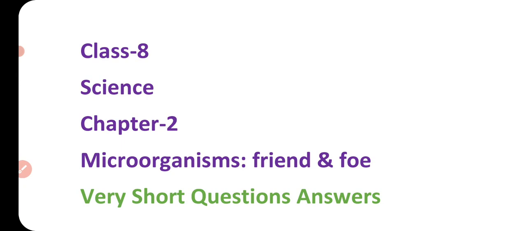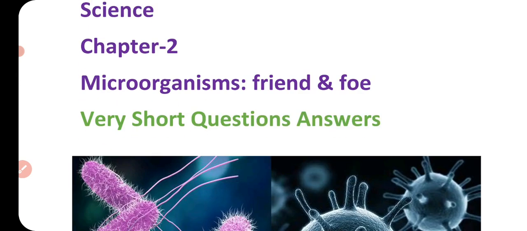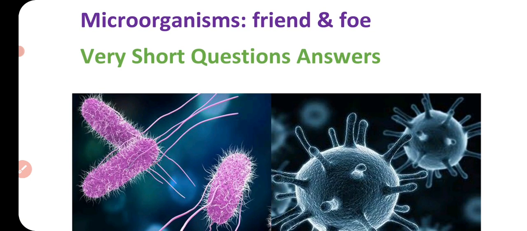Today, I'm going to solve some questions of chapter 2. The name of the chapter is Microorganisms, Friend and Foe, and this chapter is taken from class 8 science. The type of questions are very short question answers. Because this chapter's name is Microorganisms, the questions are based on them, and we will solve them. Try to answer before me so that you can do your revision for your exam.